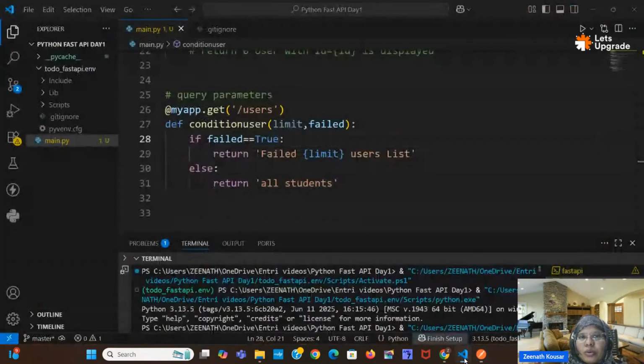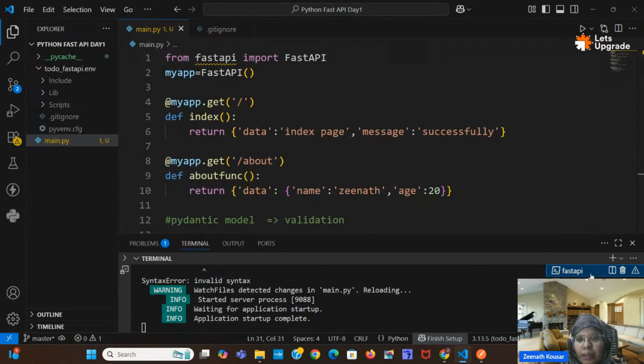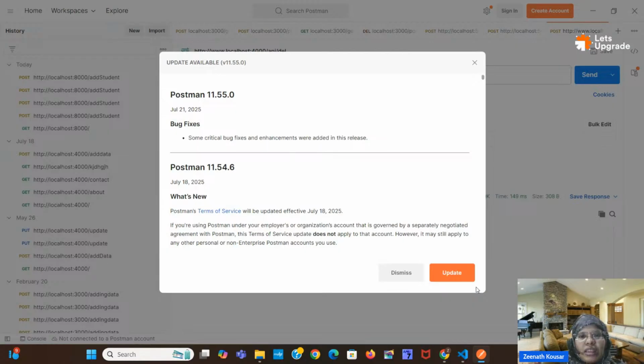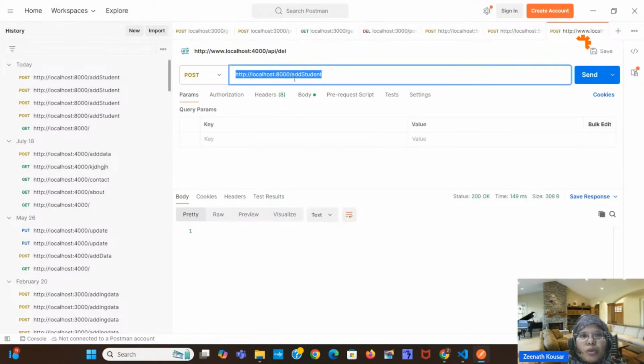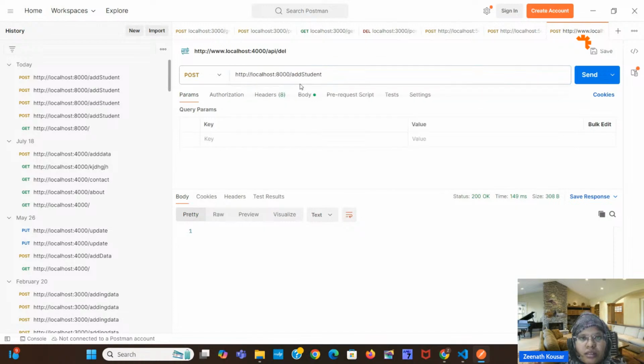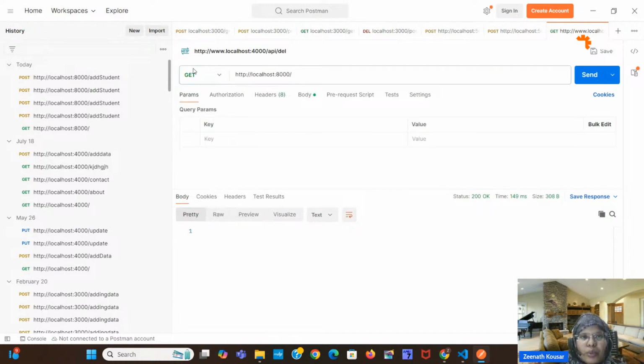So here I will check this API. It is in running condition only, right? It is running on port 8000. We can check that particular application in Postman as well. Slash get. You can select the request here. You can download Postman, and after downloading you will get this interface.